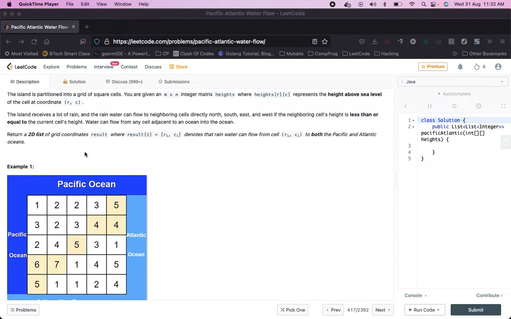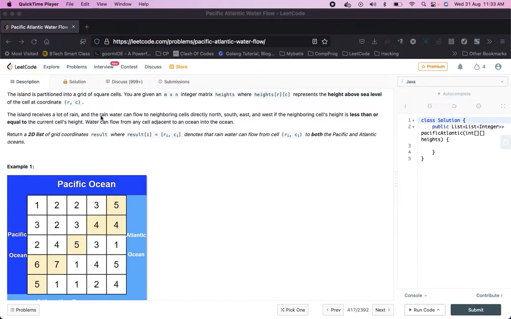So basically they are trying to say the values of these cells represent the height above sea level. Let's say if the unit is meter, then this cell with 1 is 1 meter above sea level. This one is 2 meters above sea level. Similarly, this one is 5 meters above sea level, and so on.